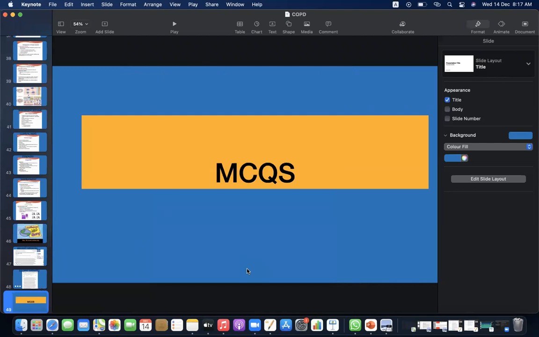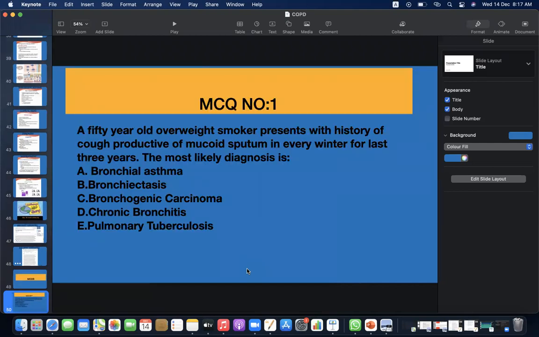Now, time for MCQs. A 50-year-old overweight smoker presents with a history of cough productive of mucoid sputum every winter for the last 3 years. The most likely diagnosis is: A, bronchial asthma; B, bronchiectasis; C, bronchogenic carcinoma; D, chronic bronchitis; E, pulmonary tuberculosis.